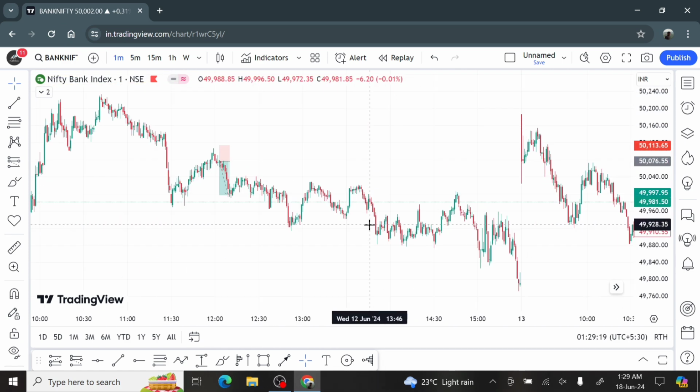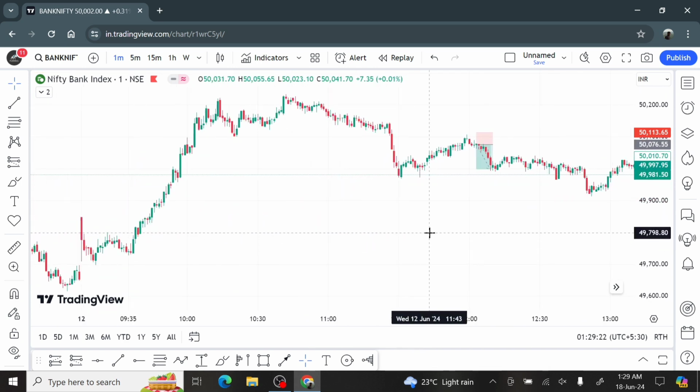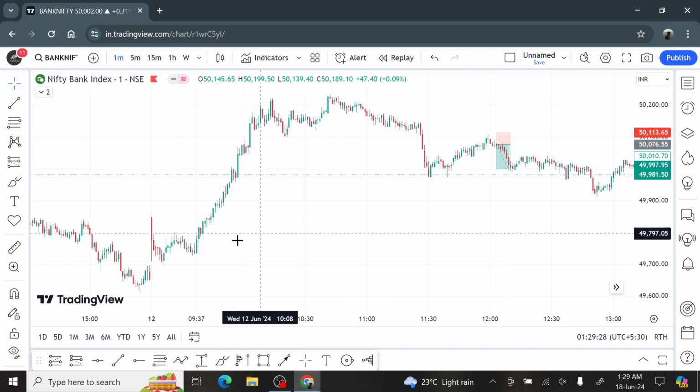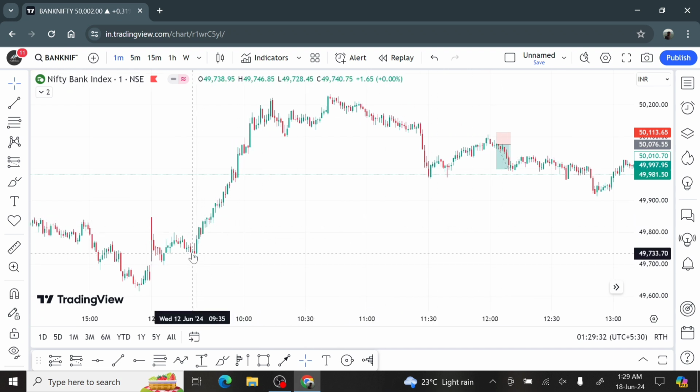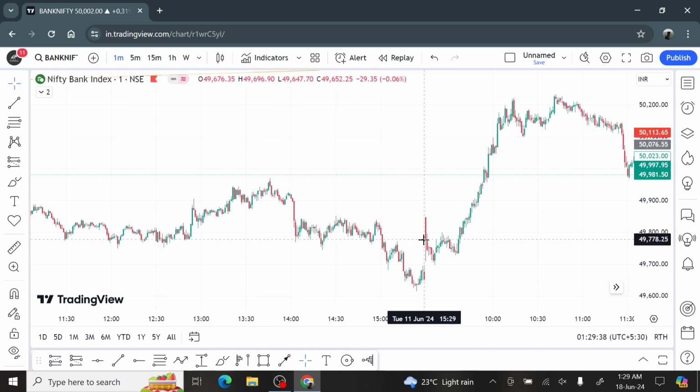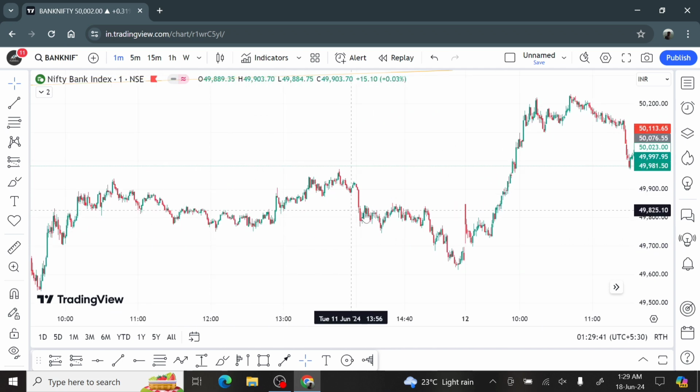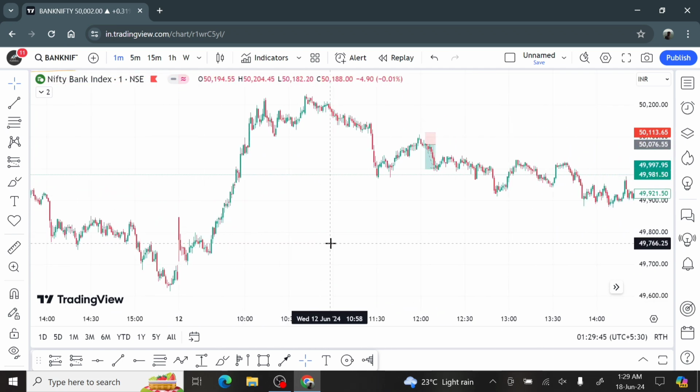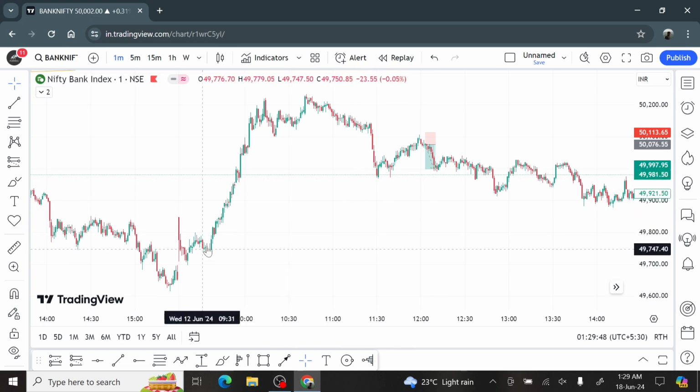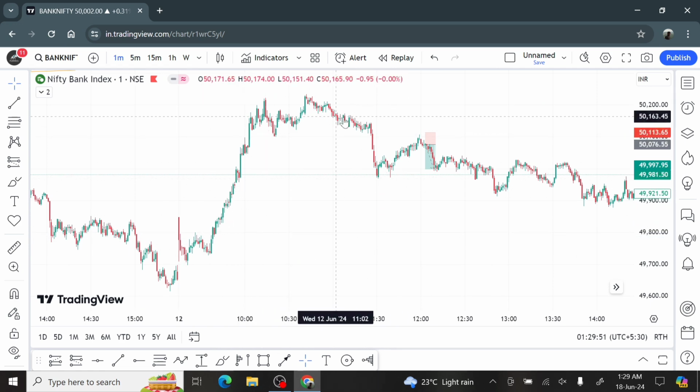And then the last one I took was on 12th June. So here again, I was still short, and I think I got lucky here, because although the market has been coming up, and I was expecting a fall, on 10th and 11th both the days I lost money because of the short position, and I still was short here on 12th because of this move. Such a big move has come, so it had to come down.